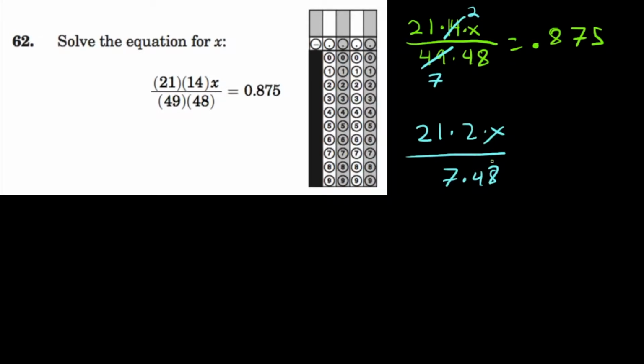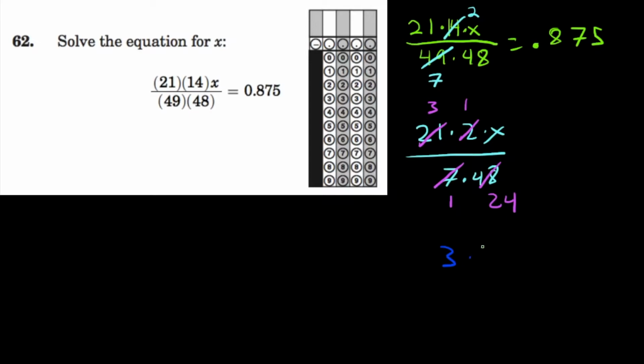And 2 and 48 definitely have a common factor, as do 21 and 7. I'm just going to do them both at the same time. So 21 and 7, both divisible by 7. This becomes 1. This becomes 3. 2 and 48, both divisible by 2. This becomes 1. This becomes 24. I'm going to rewrite again.